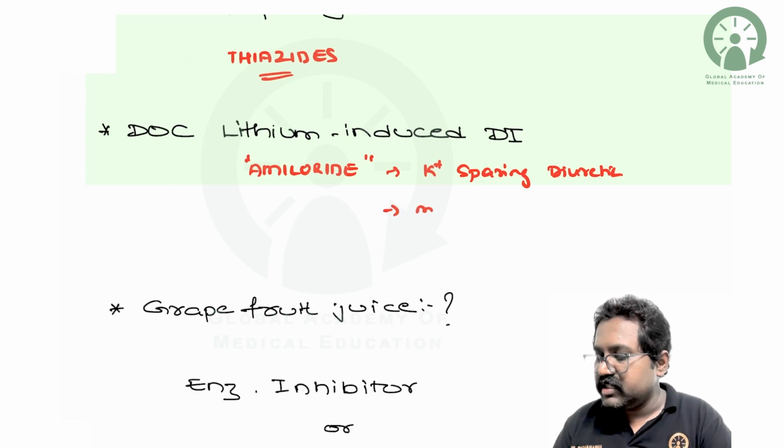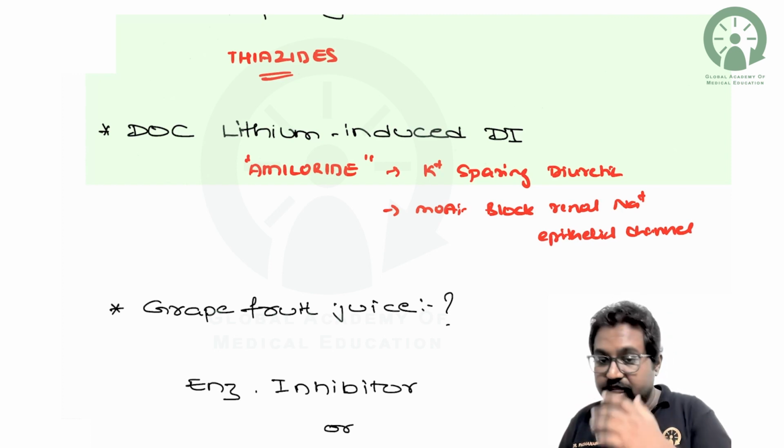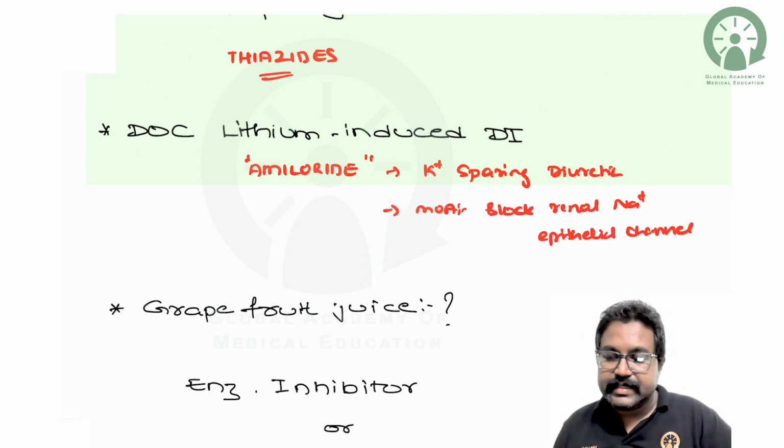Mainly, its mechanism of action is that it blocks the renal epithelial sodium channels.